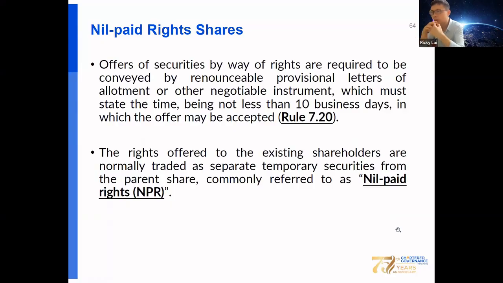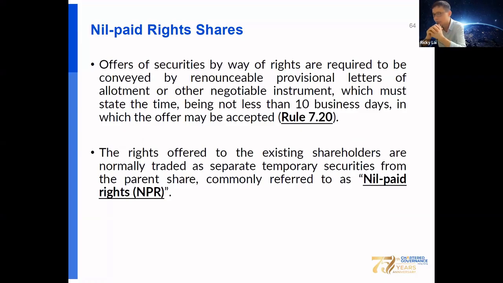Okay, apart from that, you should know nil paid rights for rights issue. This means that offers of securities by way of rights are required to be made by renounceable provisional letter of allotment or other negotiable instrument, which must state the time, being not less than 10 business days, in which the offer may be accepted.